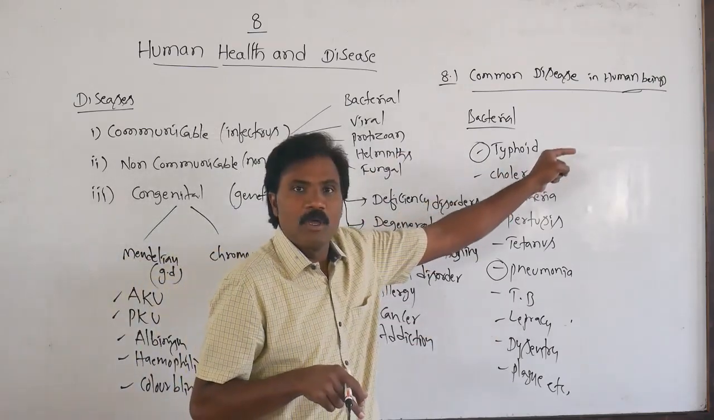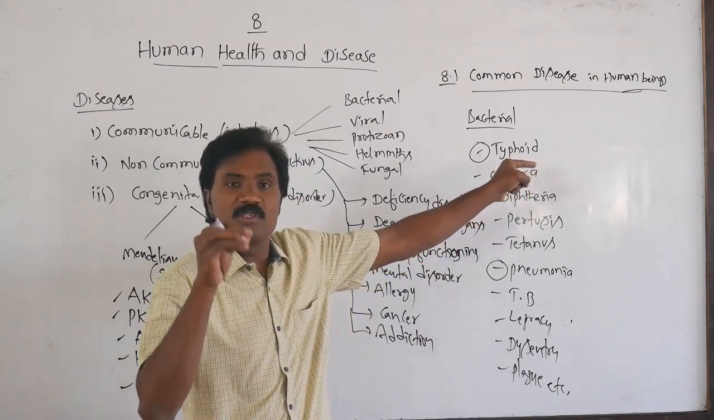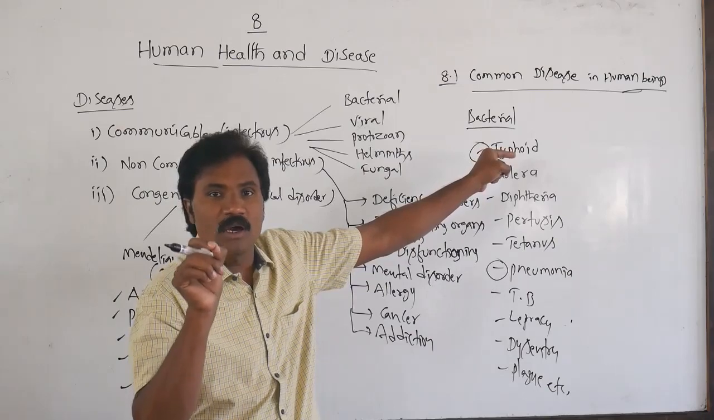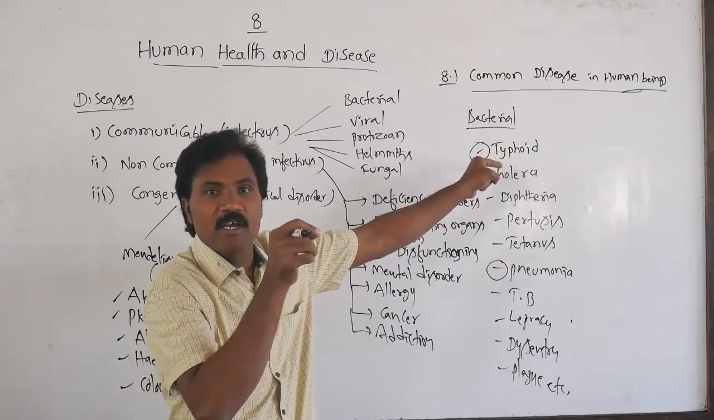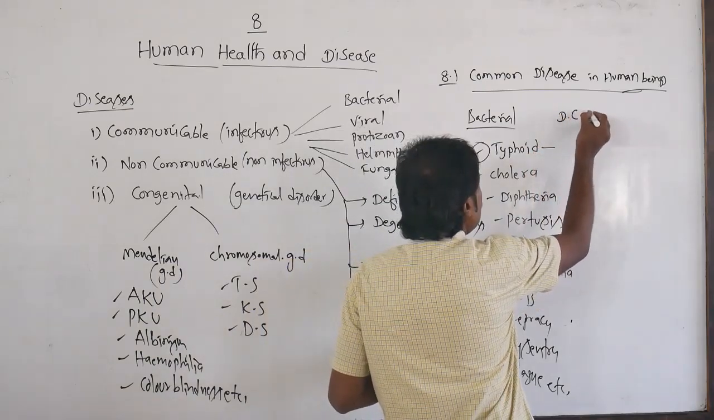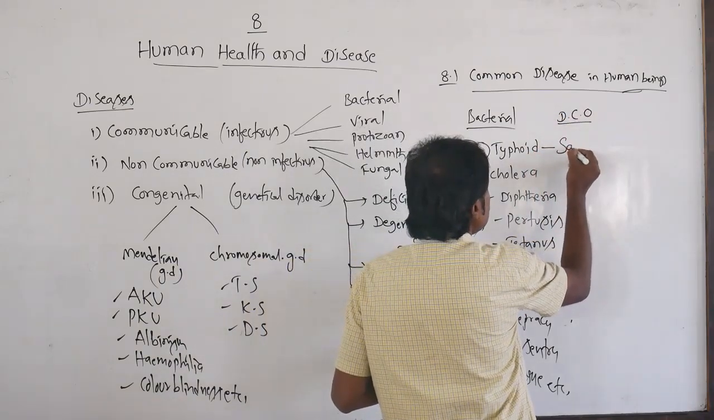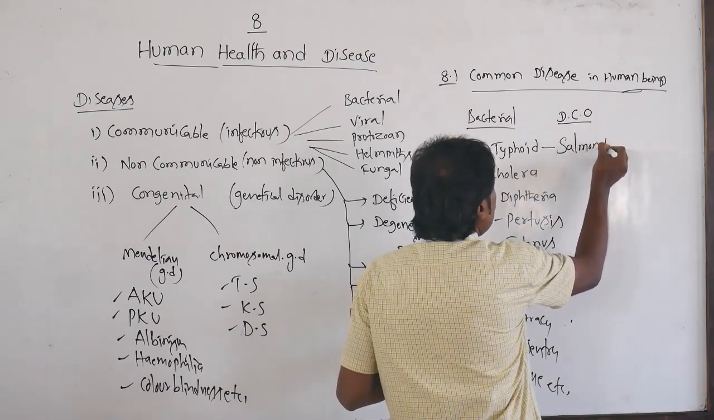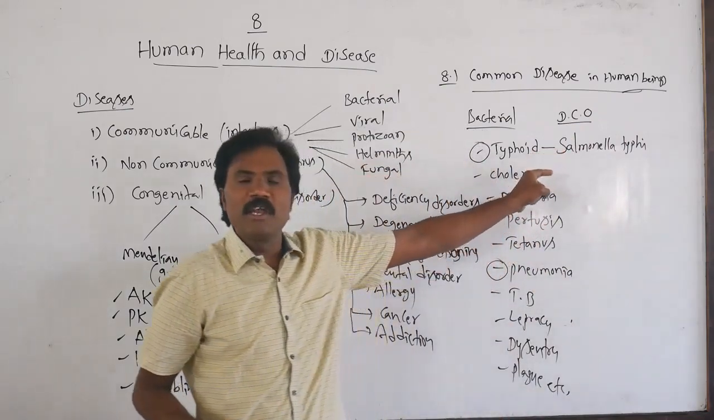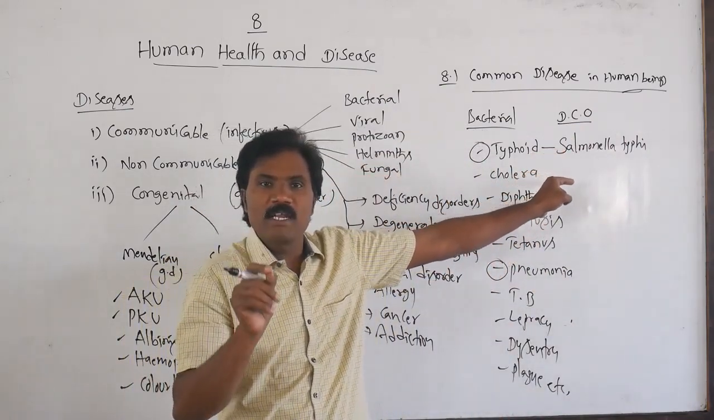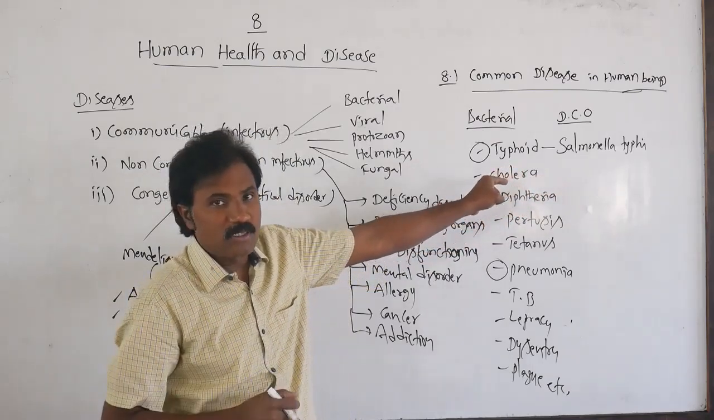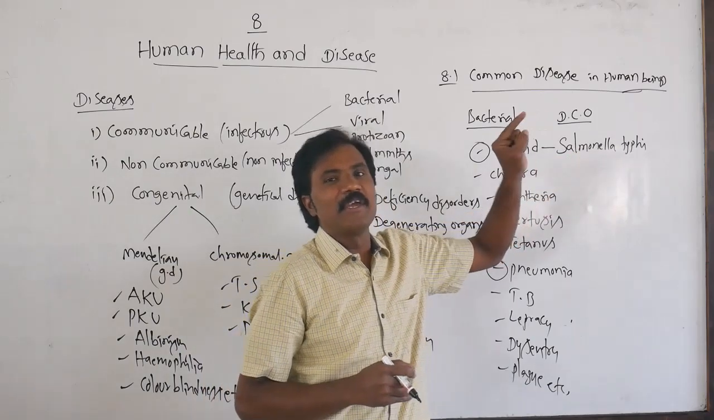So typhoid, what is the disease causing organism? Here we must know the disease causing organism. Normally typhoid is caused by Salmonella typhi. What is the name of the bacteria which causes typhoid? Your answer is Salmonella typhi.